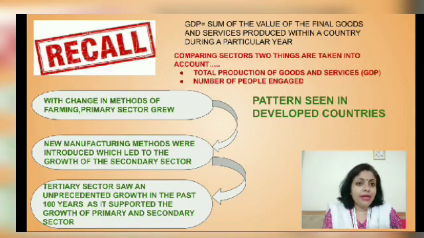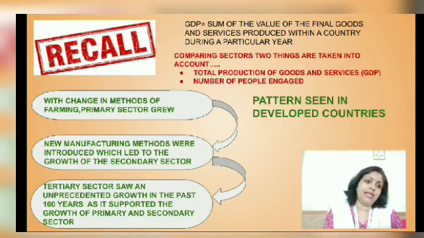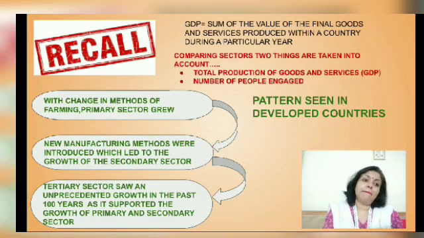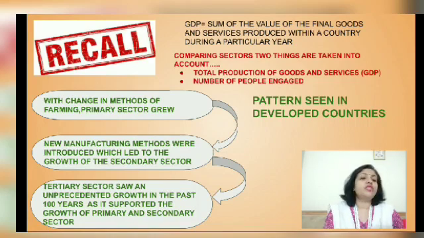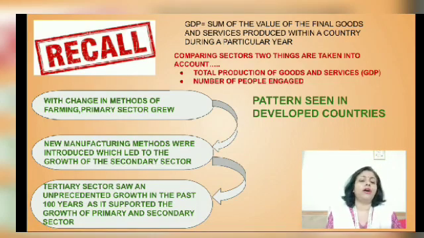And while comparing sectors, we take into account two elements. Remember it: first, we take into account the number of goods and services which is produced, basically the GDP, and second is the number of people employed in that particular sector. So these are the two things which are used in doing a comparison between the three sectors of the economy.